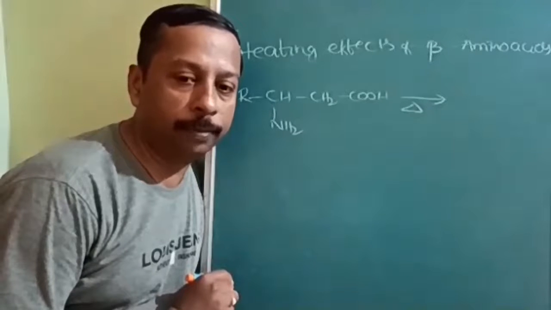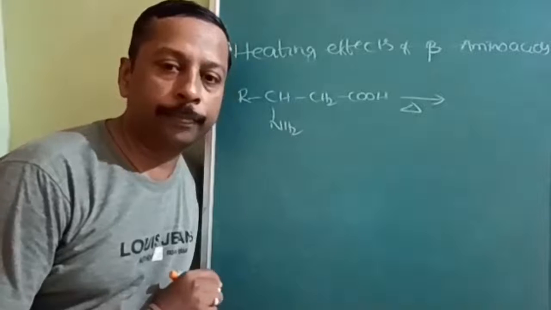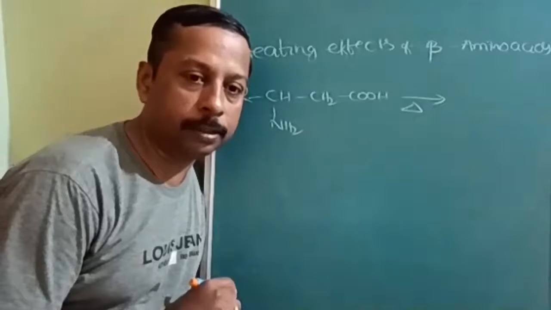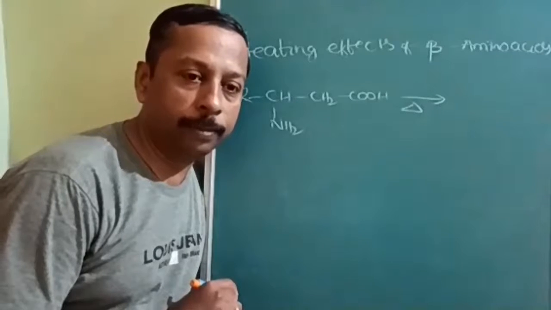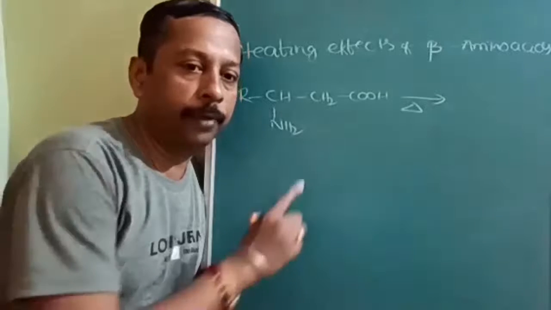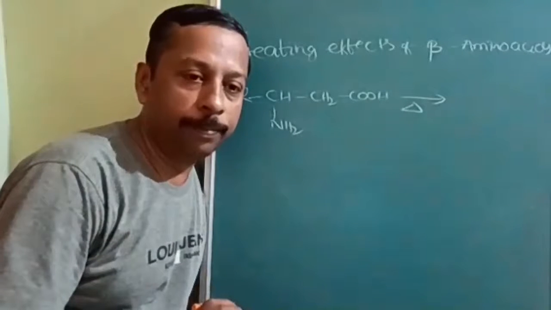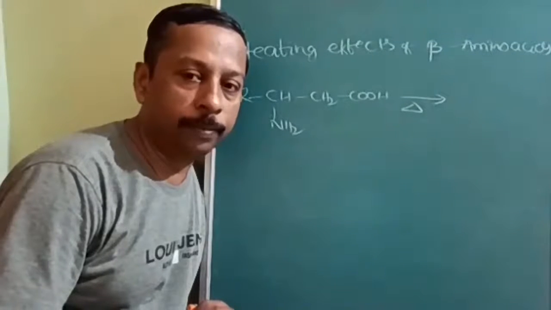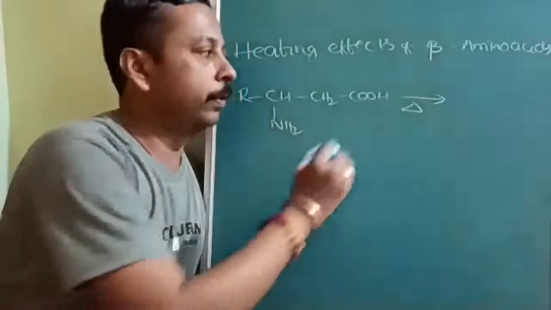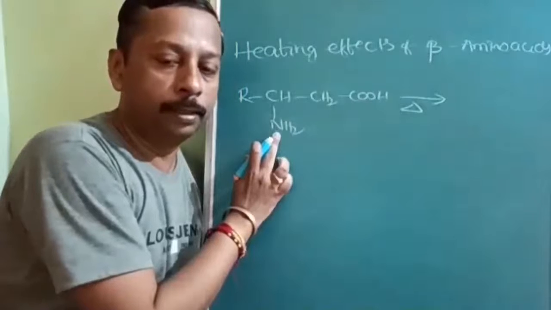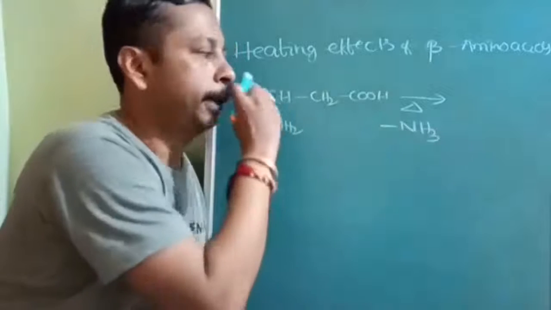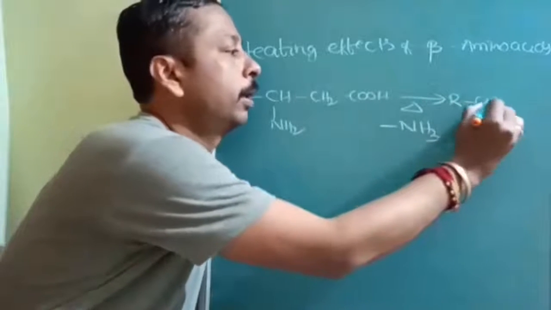Why only alpha beta? Can anybody tell the reason? If you know the reason, then it will be useful to apply in the next questions. Why only beta, and what will be eliminated? I am giving you a hint: it will be alpha beta unsaturated carboxylic acid. So what will be the product? Very good. NH2 from here and hydrogen from here will be eliminated as NH3 and there will be a double bond. Okay, product is fine.